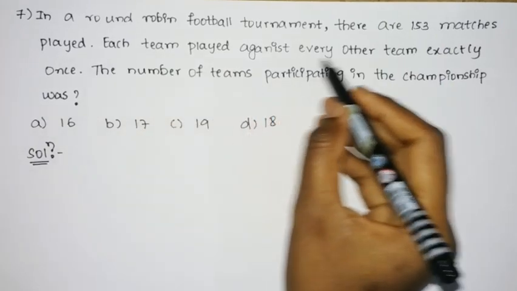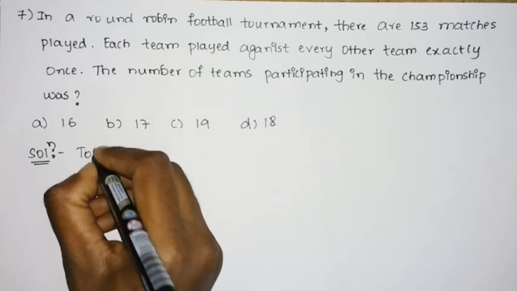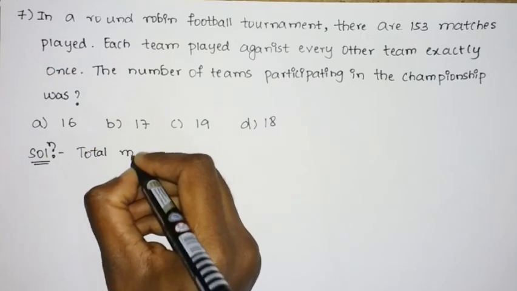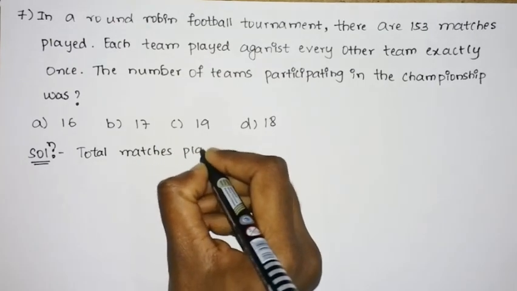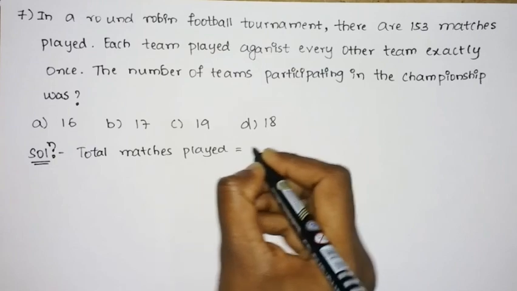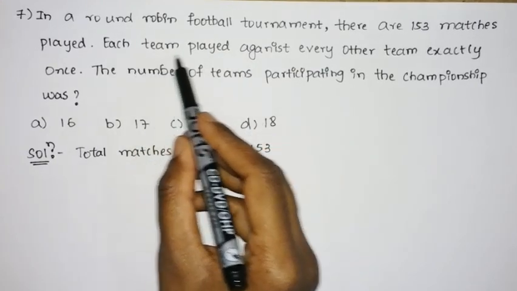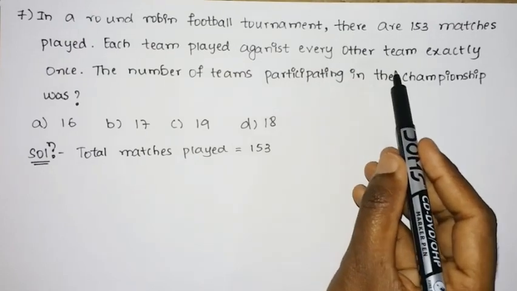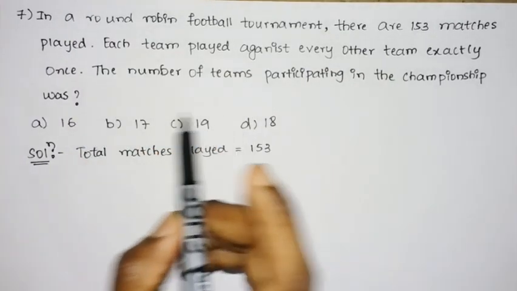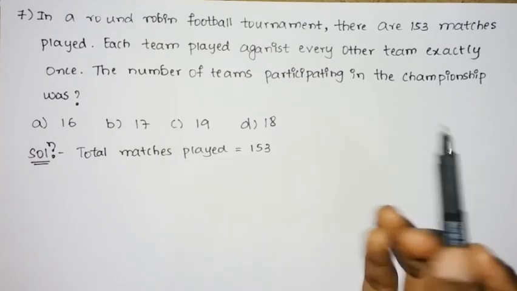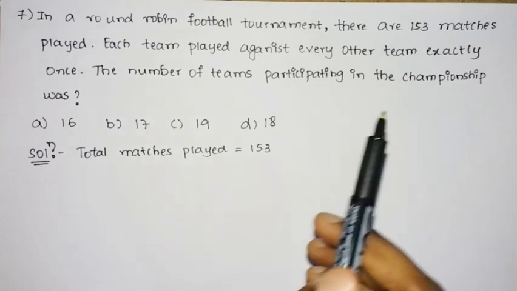So first they have given that the total number of matches which is played is 153. So first we shall write the given, that is total matches played is equal to 153. And then we need to consider each team played against every other team. So each team played with another team exactly once.